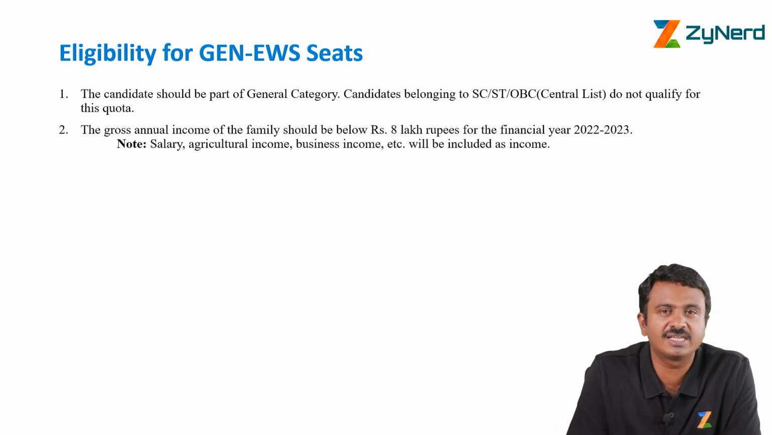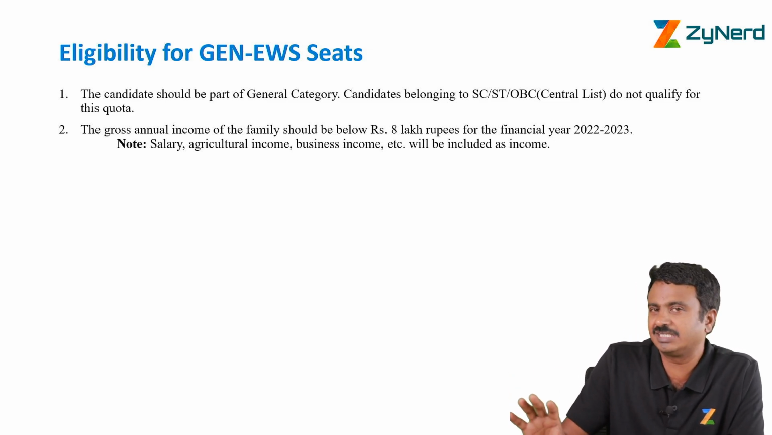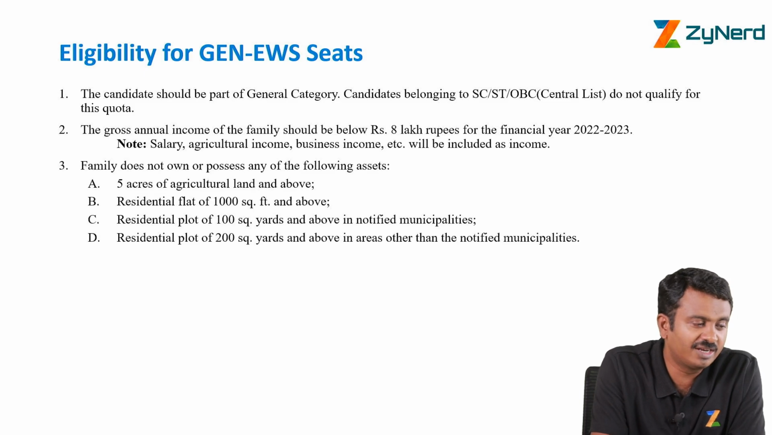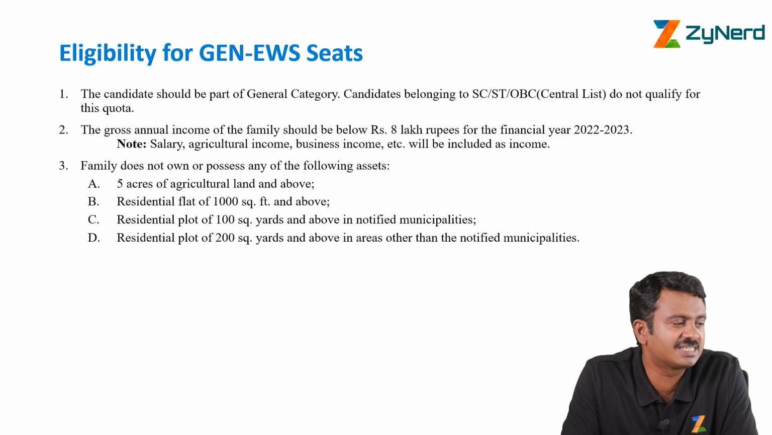What will be included as income? That is also clearly defined. This includes salary, agricultural income, business income, everything is included, unlike in OBC reservation where some of these are excluded. So all income is included. And the next criteria, we come to the next criteria, which is an asset criteria.